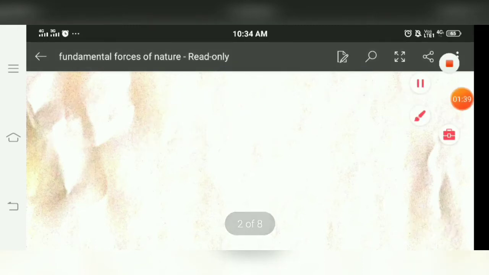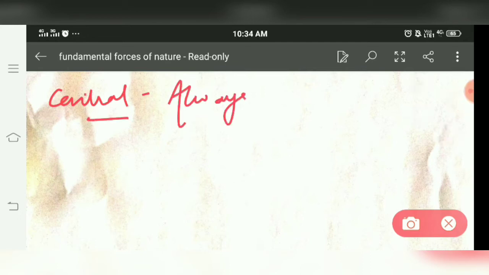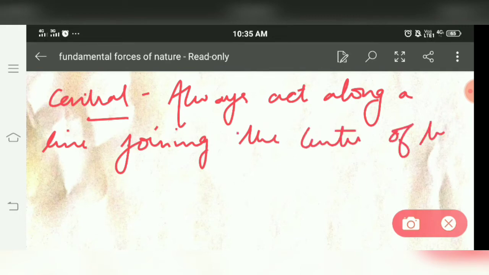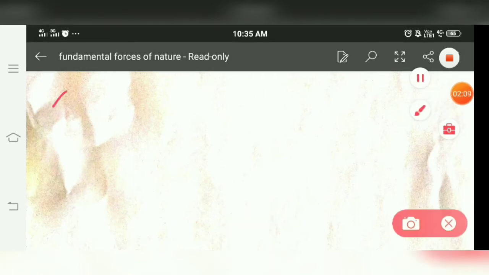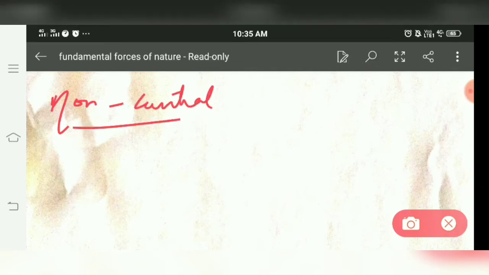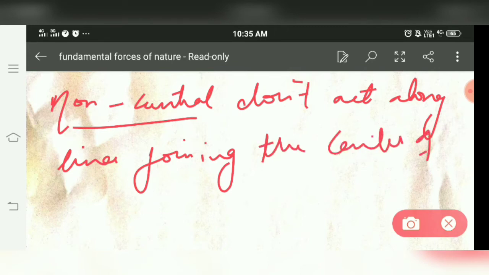So what we can say is that central forces always act along a line joining the centers of two bodies, but non-central forces do not act along the line joining the centers of two bodies.